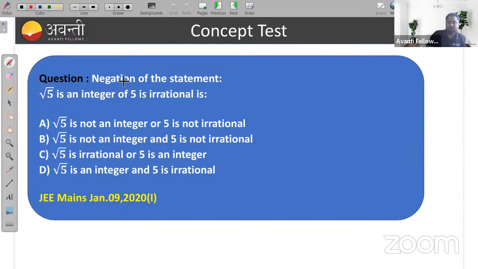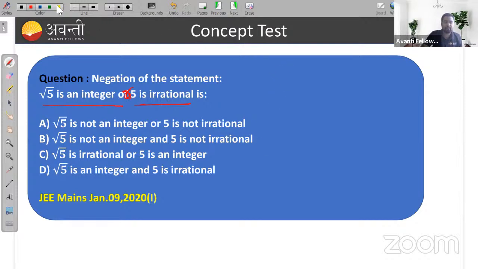Okay, so you need to find the negation of the statement, right? Root 5 is an integer or 5 is irrational. Root 5 is an integer or 5 is irrational. So what is the negation of this statement?